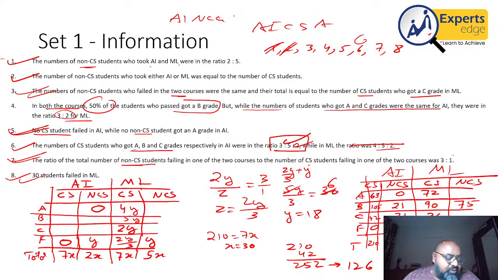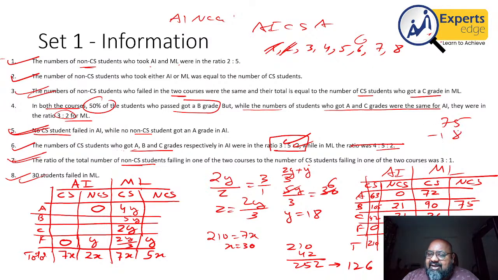So I'll have to break this down now. What I'm doing is, I look at the number of students who are left to pass. Out of 150, 75 got B. 75 are remaining, minus 18, which will bring down the number to 57. 57 cannot be divided in the ratio 3:2. Okay, the total number was there, 63 and 63. Fine. So this number has to be in the ratio 3:2. I made a mistake here. Sorry. So the number of students getting A and C grade has to be in the ratio 3:2.